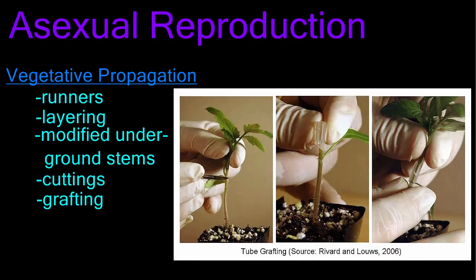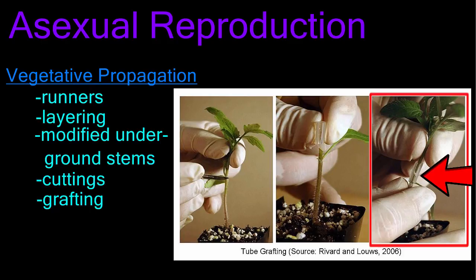Grafting is a propagation technique conducted by growers where a stem or bud is taken from one plant and permanently joined to the stem of a closely related plant. Here you can see a seedling shoot being cut and removed. Here, the shoots of a second plant are being grafted to the stalk of that plant. They are held together by a tube or bandage.